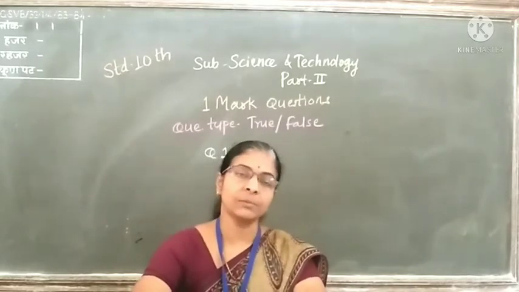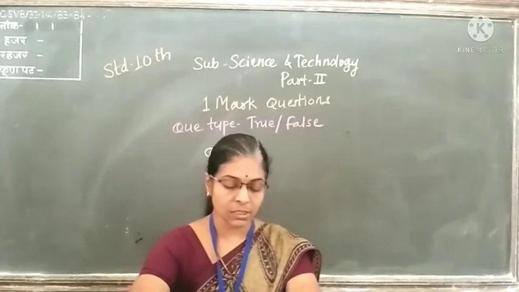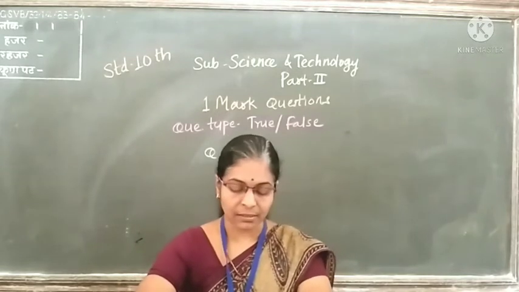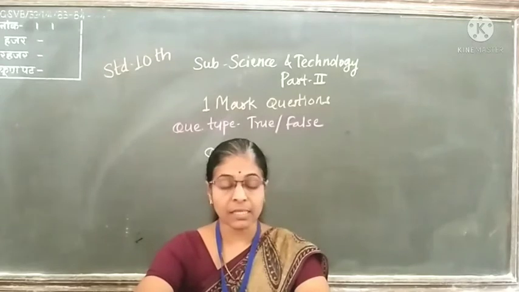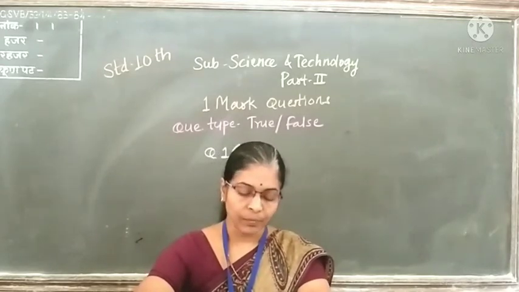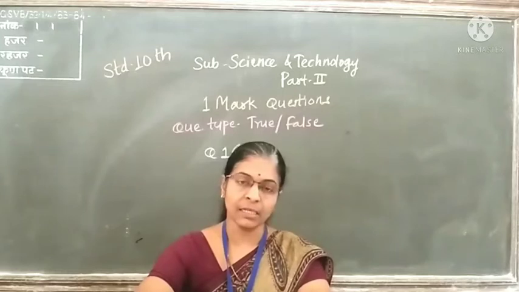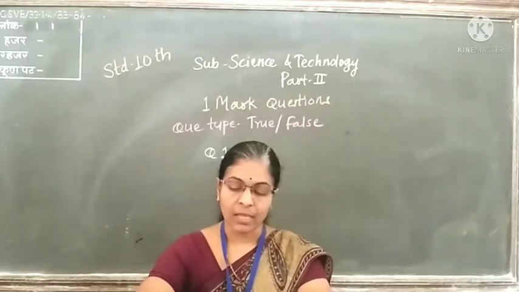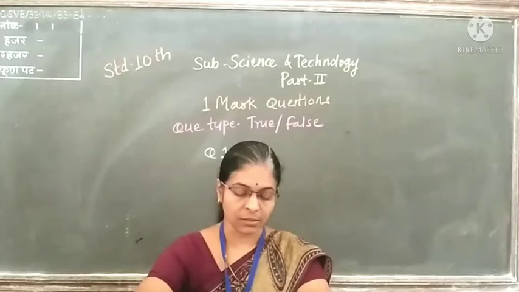Then the fourth statement: molecules of pyruvic acid formed in glycolysis are converted into molecules of acetyl coenzyme A. This is a true statement.